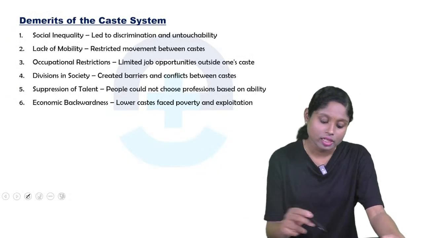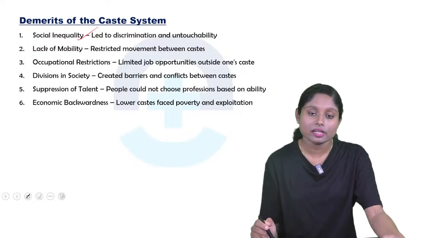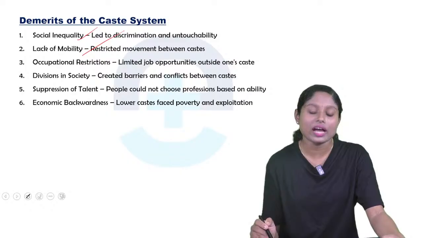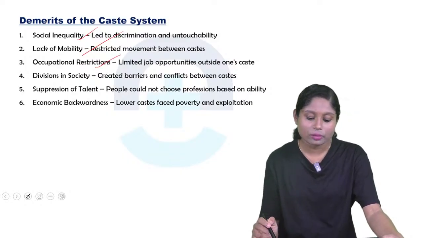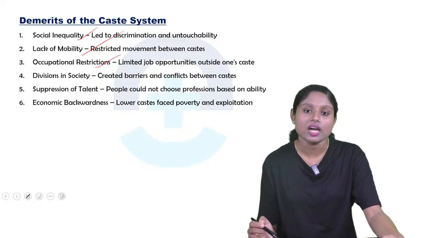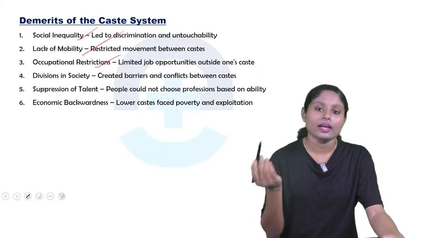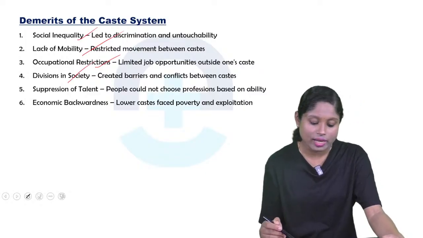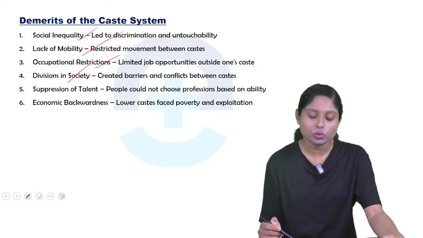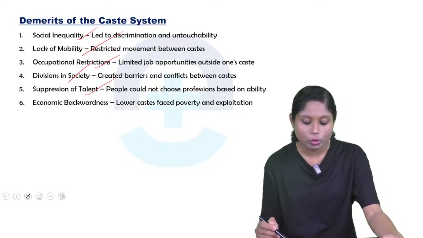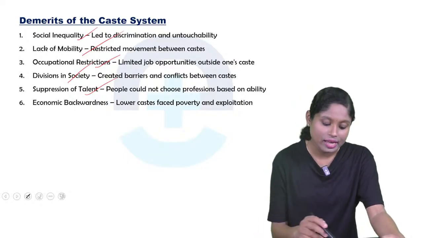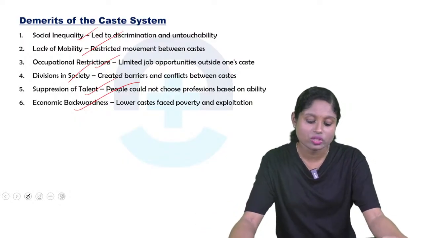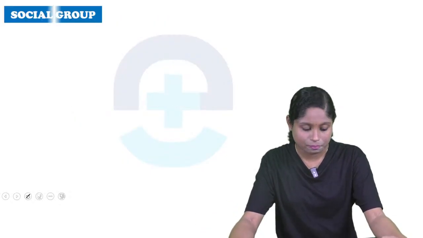Coming to the demerits: social inequality leads to discrimination and untouchability. Lack of mobility: restricted movement between castes. Occupational restrictions: limited job opportunities outside one's caste. This was more so previously; nowadays it has changed a lot. Divisions in society created barriers and conflicts between castes. Suppression of talent: people could not choose professions based on their ability. Economic backwardness: lower castes faced poverty and exploitation. So these are the demerits of the caste system.